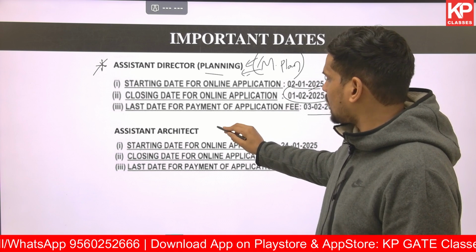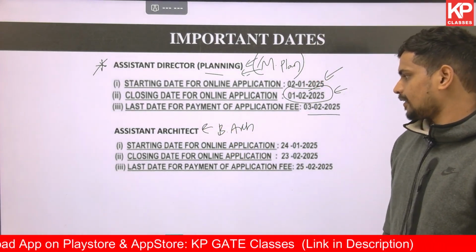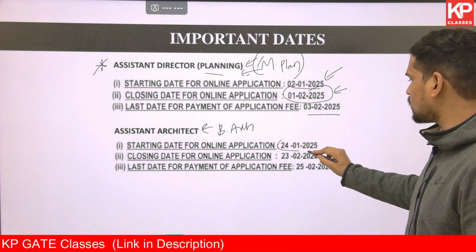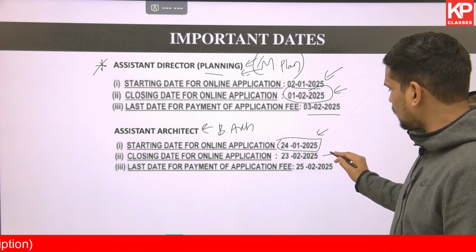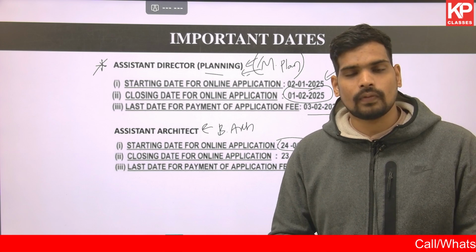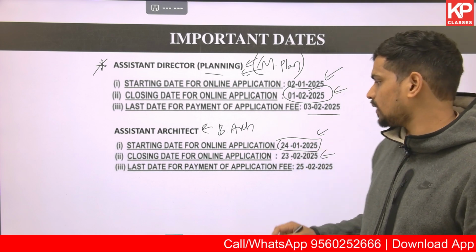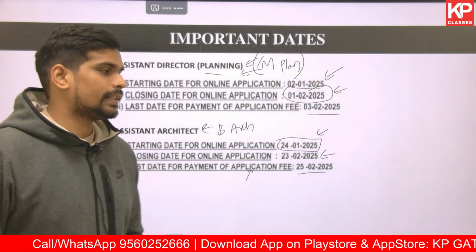For the B-Arch relevant post, that is assistant architect, the starting date of application for these posts was 24th of January. The last date, you can make a note, is 23rd of February. So you still have time, but don't wait till the last moment. Like I said, 23rd of February 2025 is the closing date for the application. The last date for making the fee payment is 25th of February 2025.